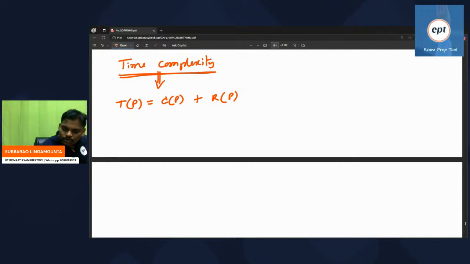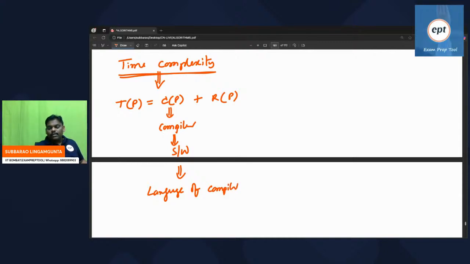Next question: compile time is based on the compiler. The compiler is a software, and remember, when you say software, it is a program. That program is written in some language, and that matters: the language used to build the compiler.